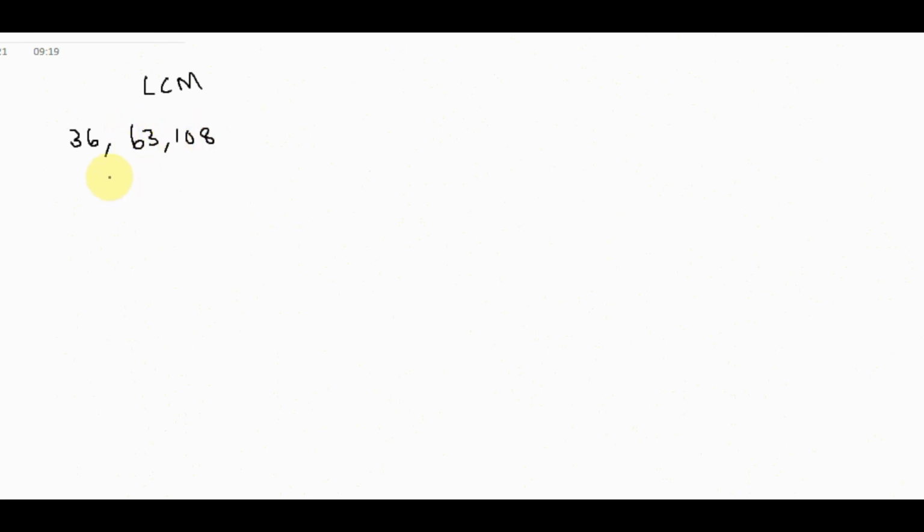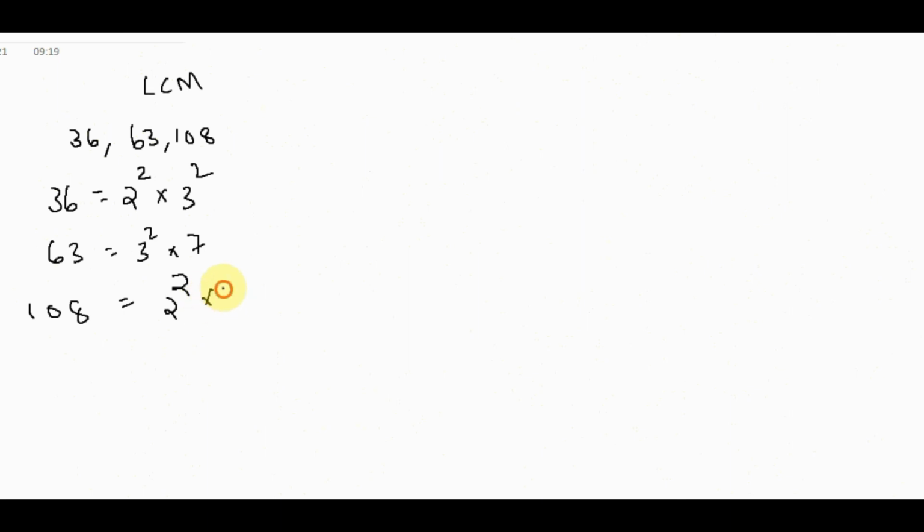We can do the same factorization. What we have written there: 36 is equal to 2 square into 3 square, and 63 we can write as 3 square into 7, and 108 we can write as 2 square into 3 cube.